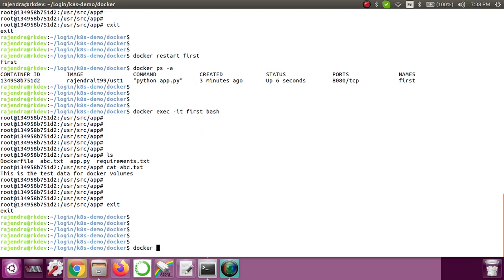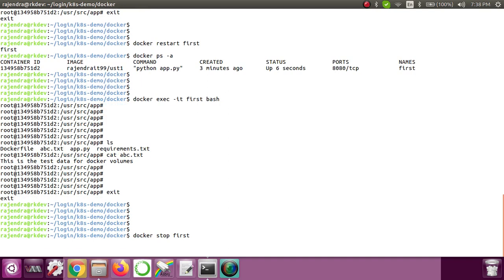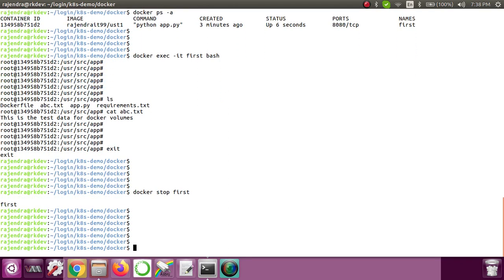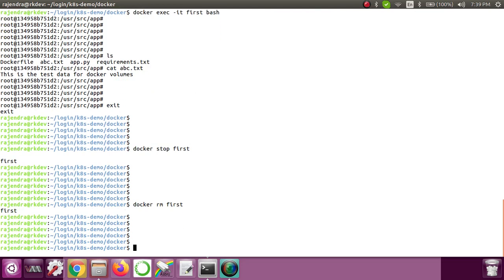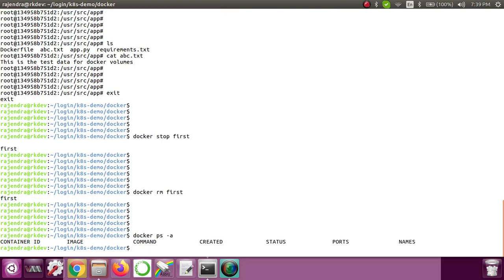First let me stop the container: docker stop, name of the container. Now the container got stopped. Let me remove it: docker rm, name. Now you can see that the container also got removed. Let me show you that with the docker ps -a command. You can see that now there is no container.